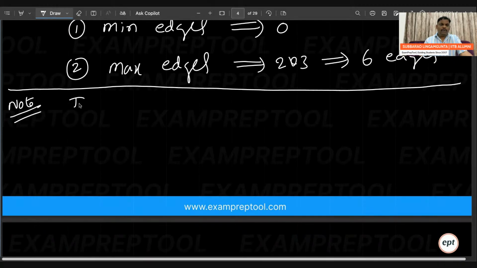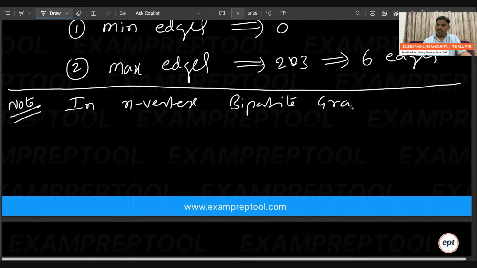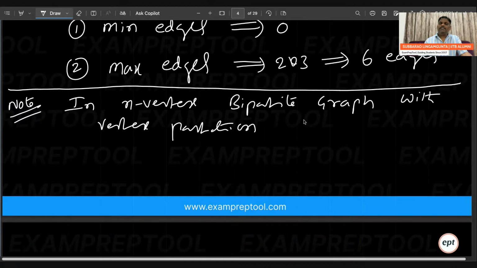Note: in an n vertex bipartite graph with vertex partition n by 5 on one side and 4n by 5 on another side.